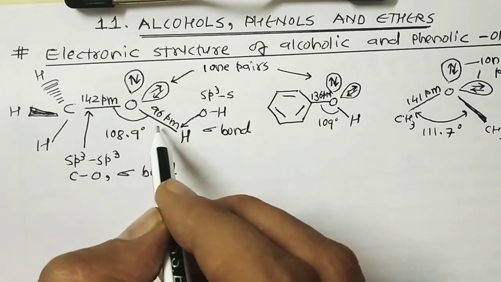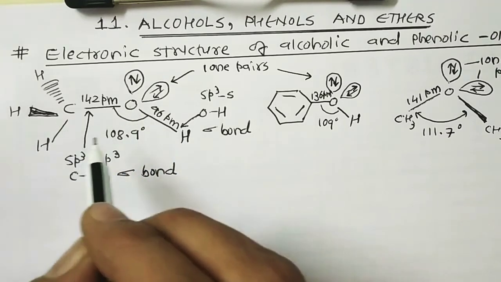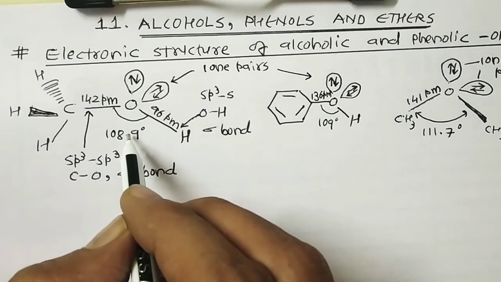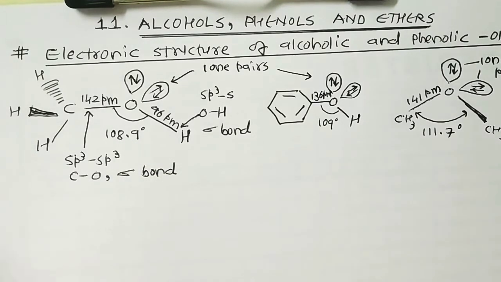These are sigma bonds respectively, while the remaining two sp3 orbitals contain lone pairs. The bond angle is slightly less, near about 108.9 degrees, than the tetrahedral angle, because the tetrahedral angle is always 109 degrees 28 minutes.